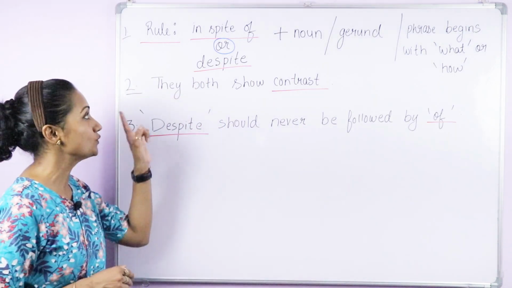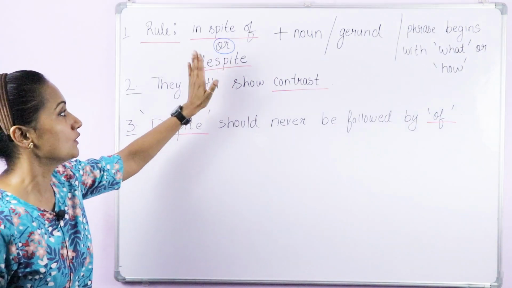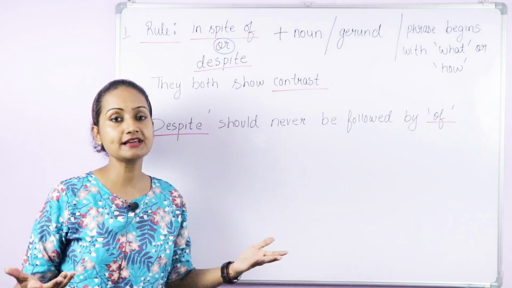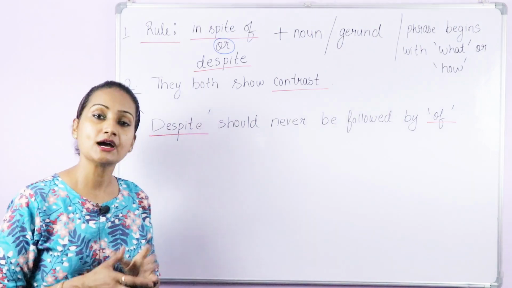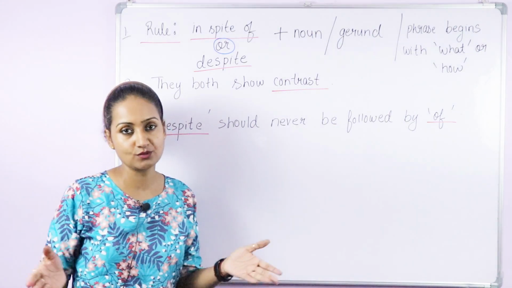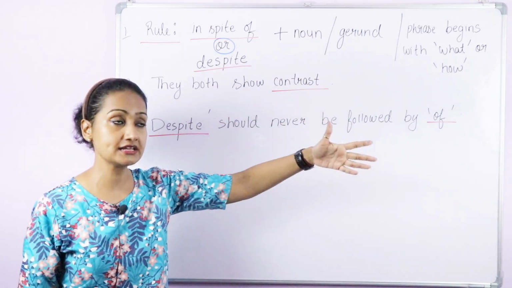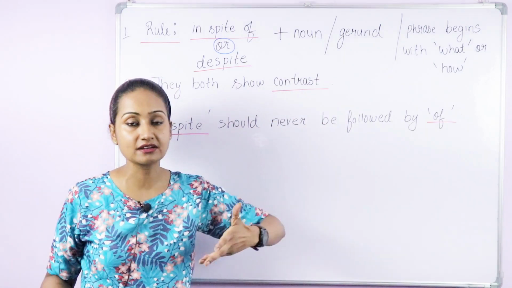Number one, the rule. In spite of or despite, what comes after this? There can be a noun. I already have made a detailed video on noun. I will mention the link in the description box. You can watch it. So a noun or a noun phrase, or a gerund can come. Now what is a gerund?